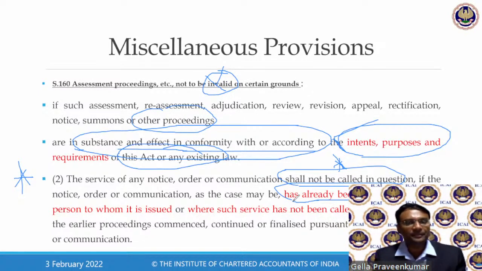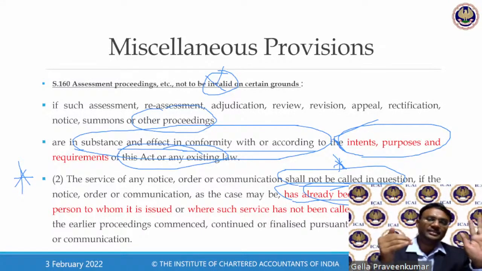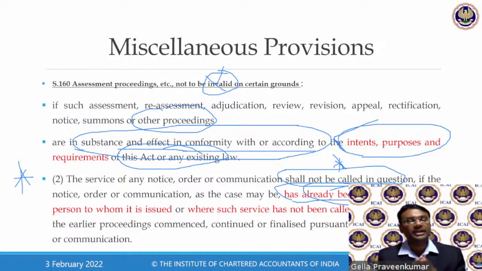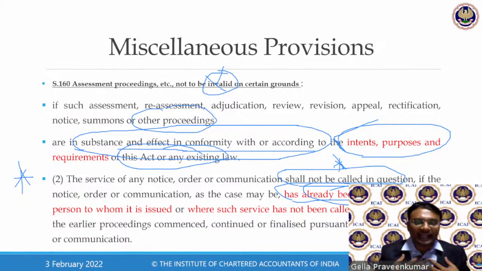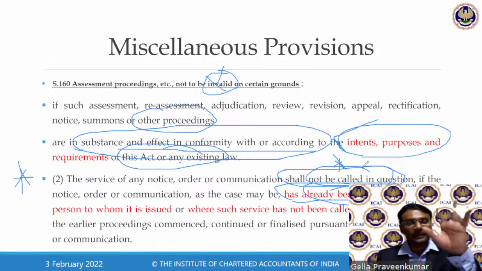But they say, if you have already acted upon that, what will you do? You, as an honest taxpayer, will write back to the officer concerned. My dear Superintendent, you have given a show cause notice. As per the CBIC instruction, a DIN should be there, but you have not mentioned a DIN. What I've done is I have acted upon that. So the moment I act upon that, it shall not be called in question. It cannot be questioned.